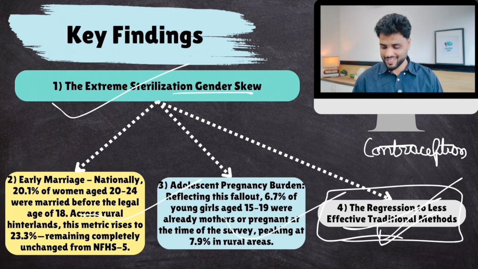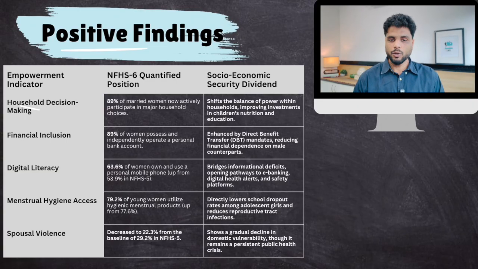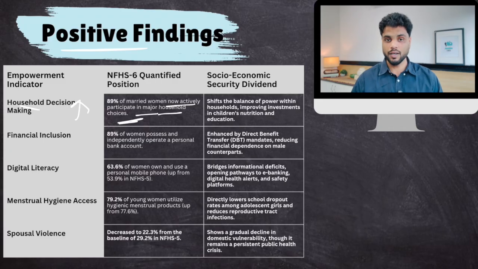Let's go to the positive ones. So what are the positive ones? In a household, females' decision-making power has increased. 89% of married women now actively participate in major household choices. And this is because the balance of power has shifted. Many females are working now. They have financial autonomy. They earn more money. They contribute towards the finances of the household.